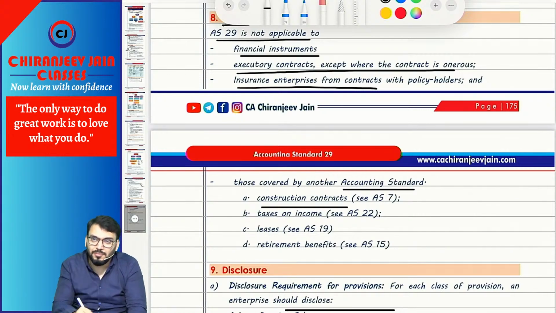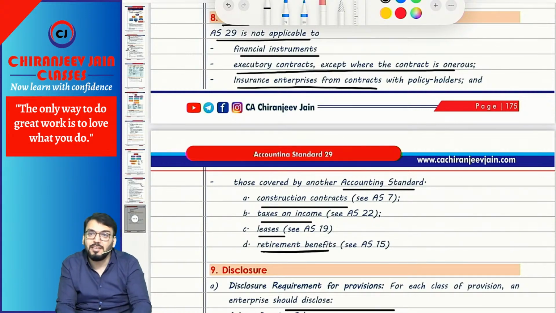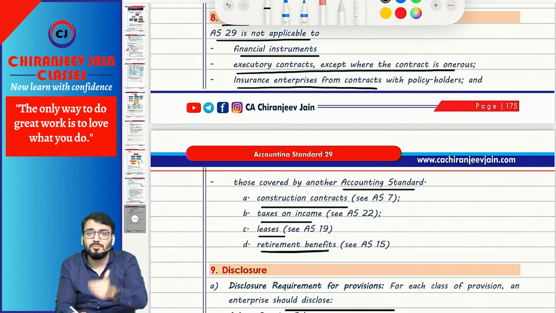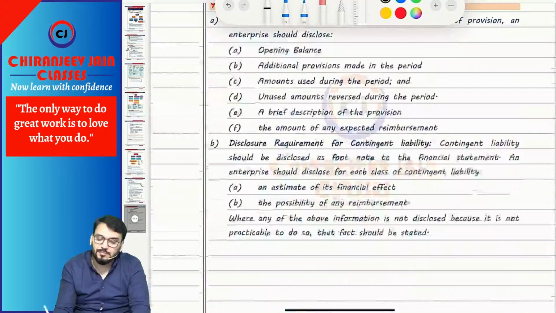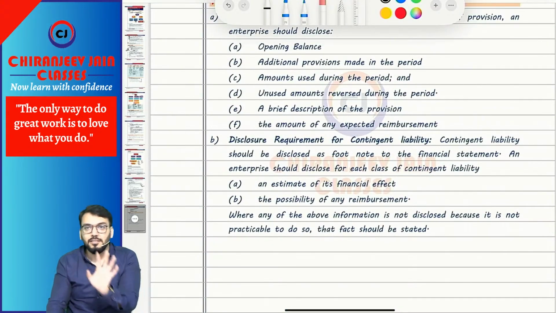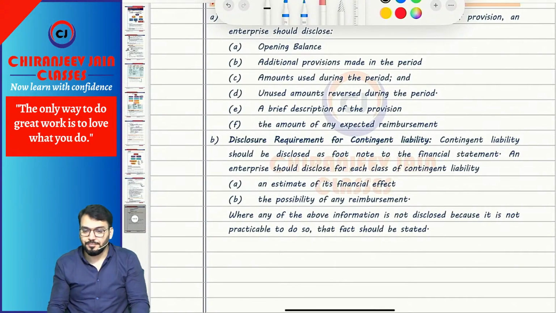Foreseeable loss, if you remember. Taxes on income. Of course, taxes on income is covered in AS22. Leases are covered under AS19. Retirement benefits: provision for long-term post-employment benefits, we have done in AS15, but that is based on AS15. Chalega. Disclosure you can read on your own. So this is AS29. Revision done. AS4 done. AS29 done.